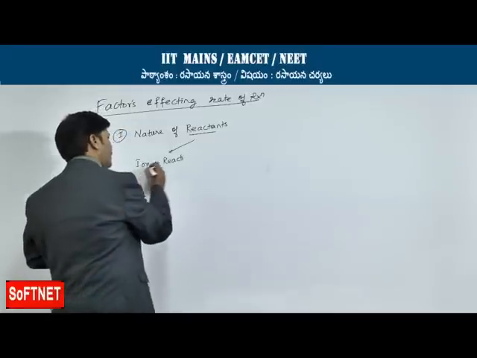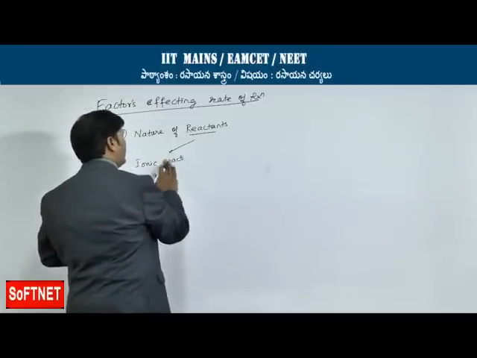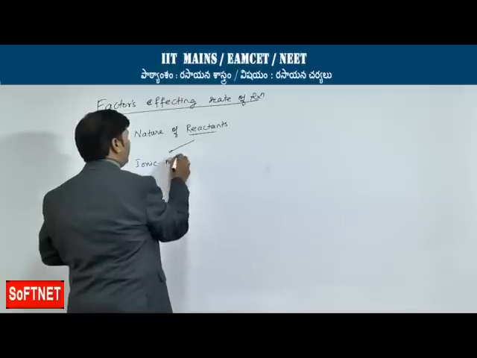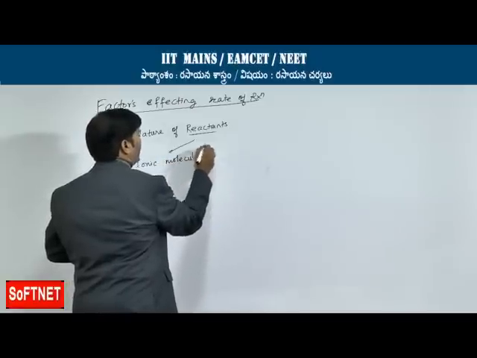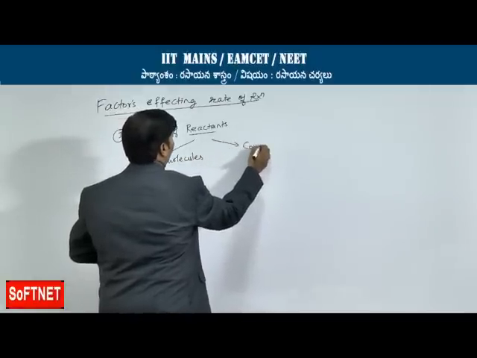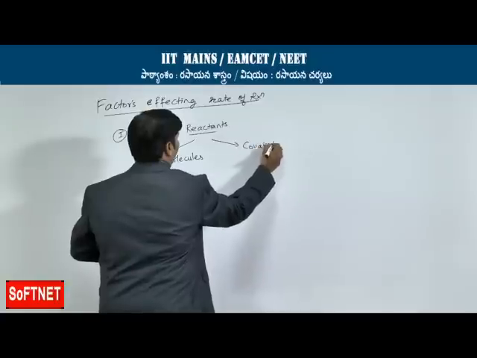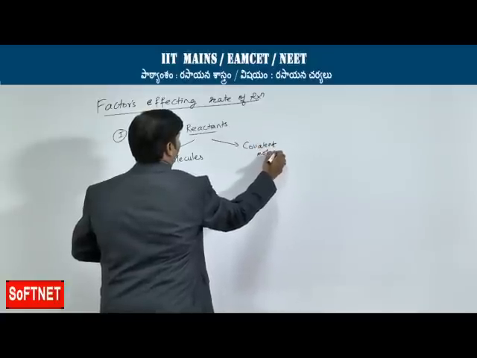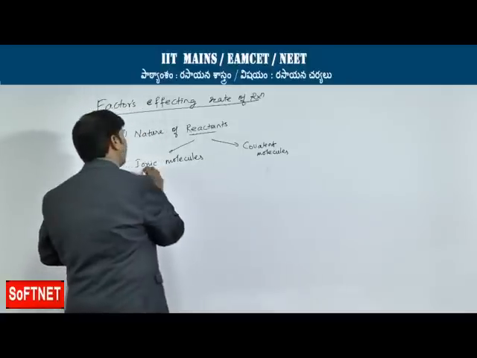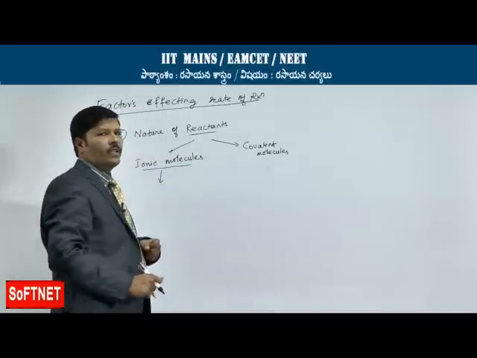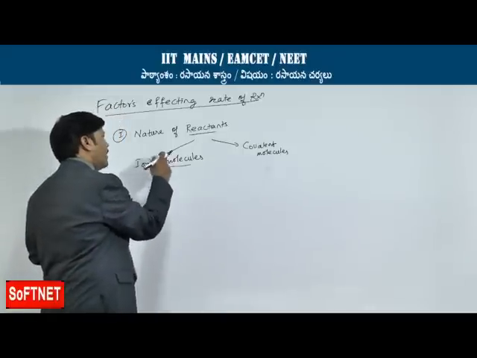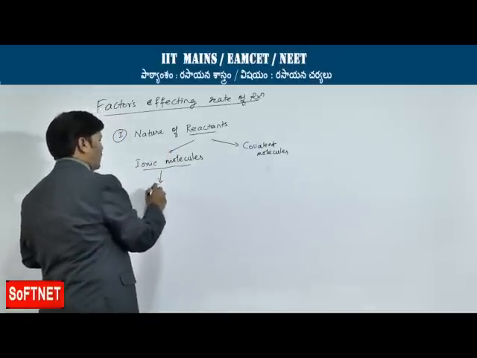Nature of reactants means like ionic molecules, let me put it like this, ionic molecules, and covalent molecules. Generally, when you are taking ionic molecules, you find that the rate of reaction in the case of ionic molecules, the rate is fast.